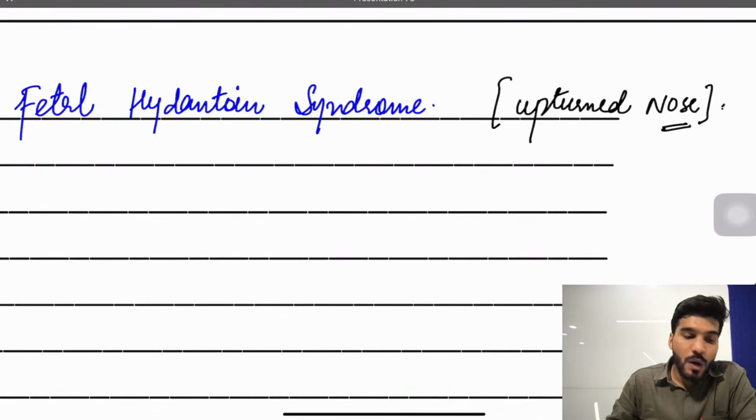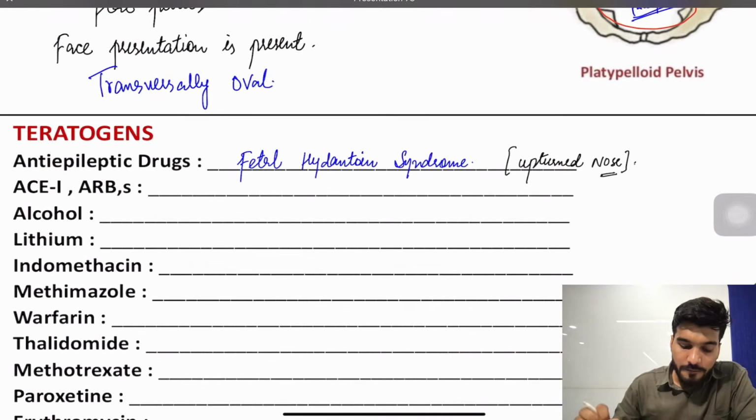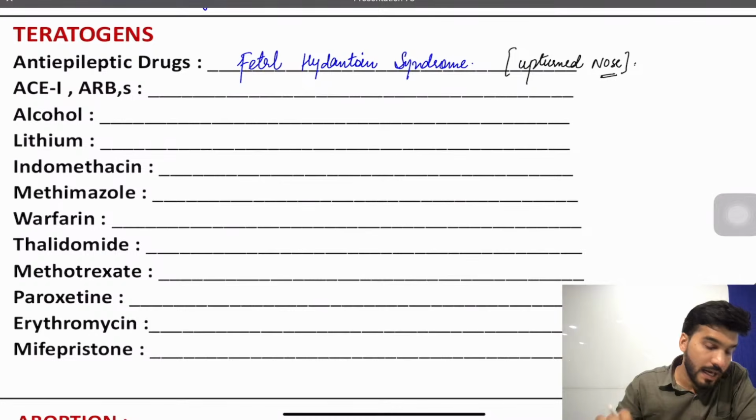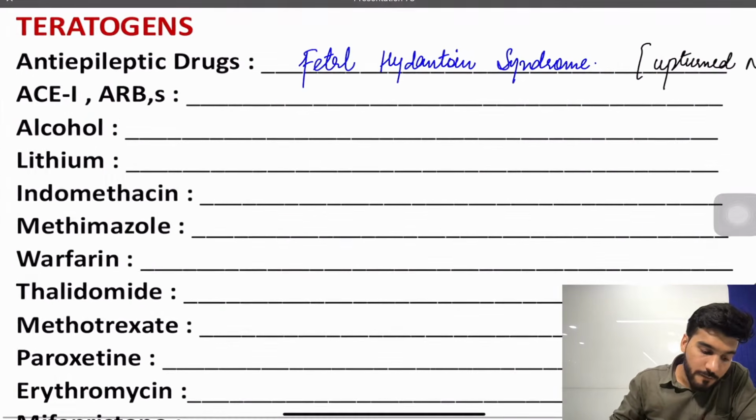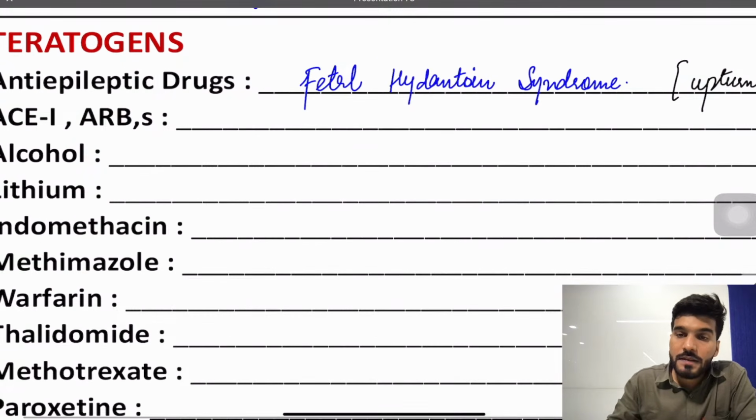Number second thing is safe anti-epileptic drug in pregnancy. What will be your answer? Your answer is going to be levetiracetam or lamotrigine. Safe anti-epileptic drug in pregnancy, lamotrigine or levetiracetam. Remember these two drugs, lamotrigine and levetiracetam. Okay, safe. Second is going to be ACE inhibitors or angiotensin receptor blockers.